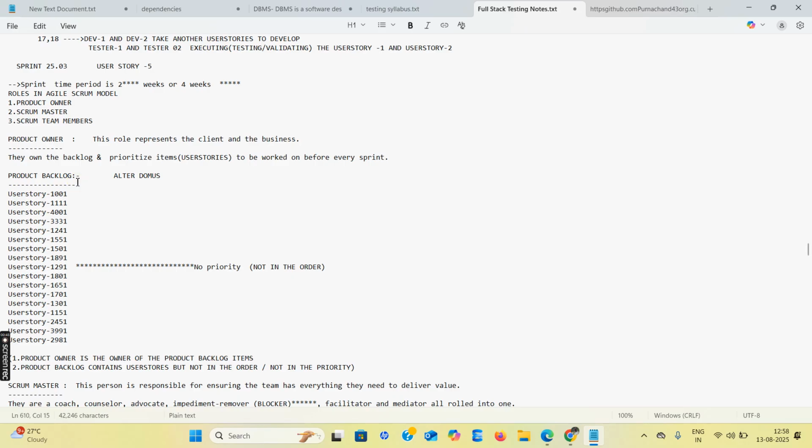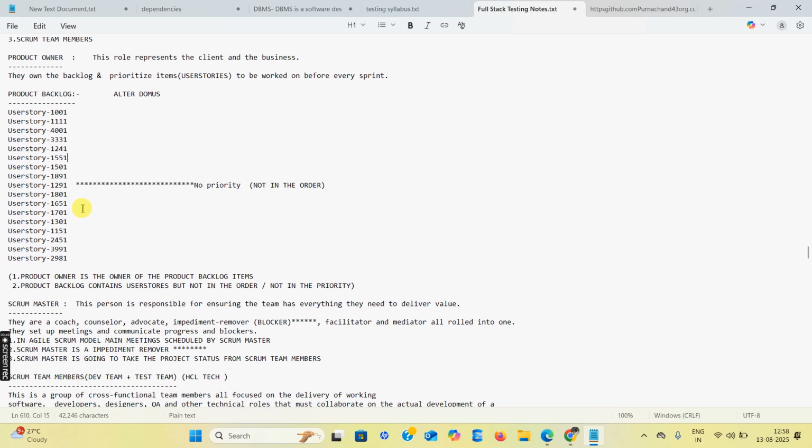But in the sprint backlog, the items are prioritized for the development team. The product owner is the owner of the product backlog items. The product backlog contains user stories, but not in the order and not in the priority.